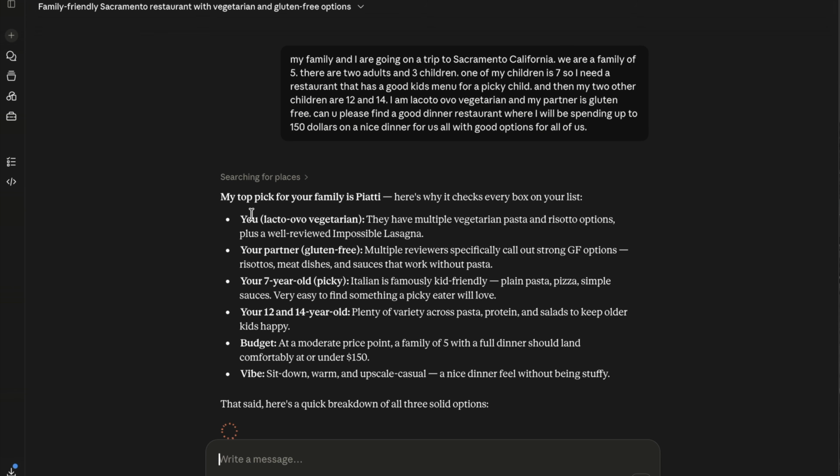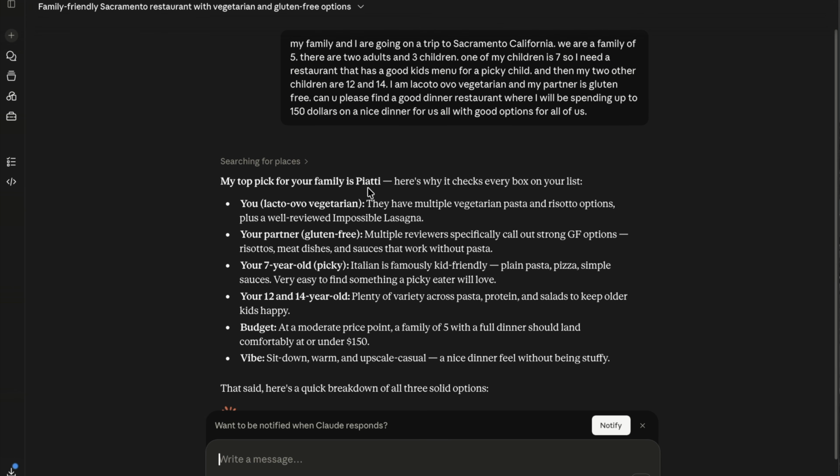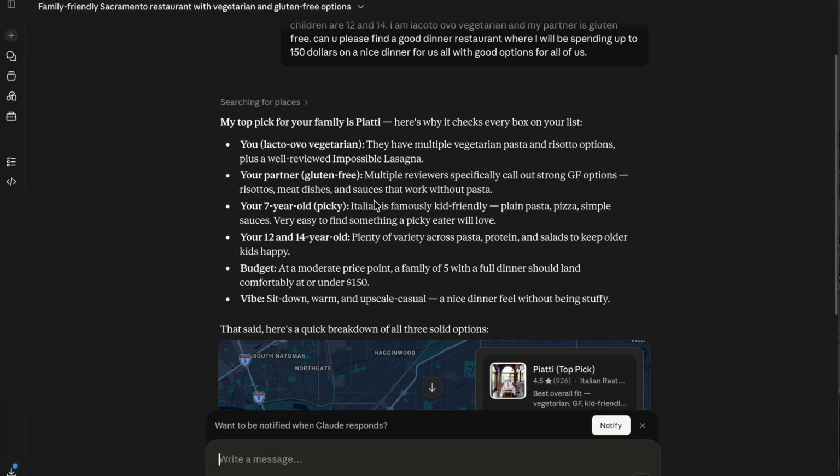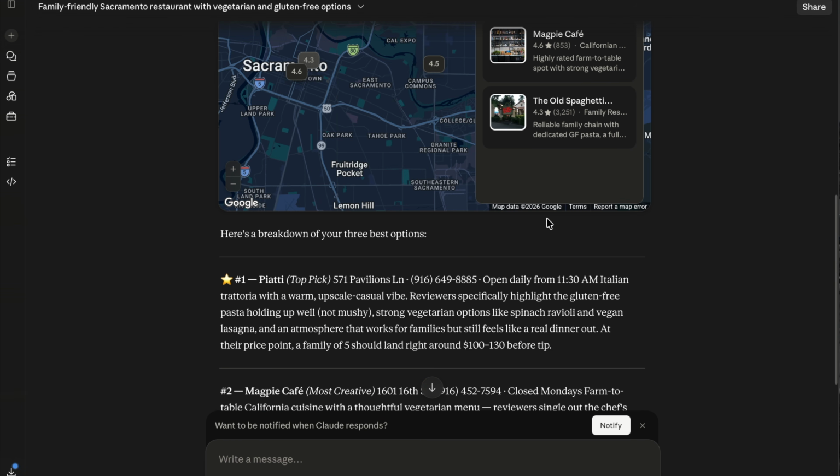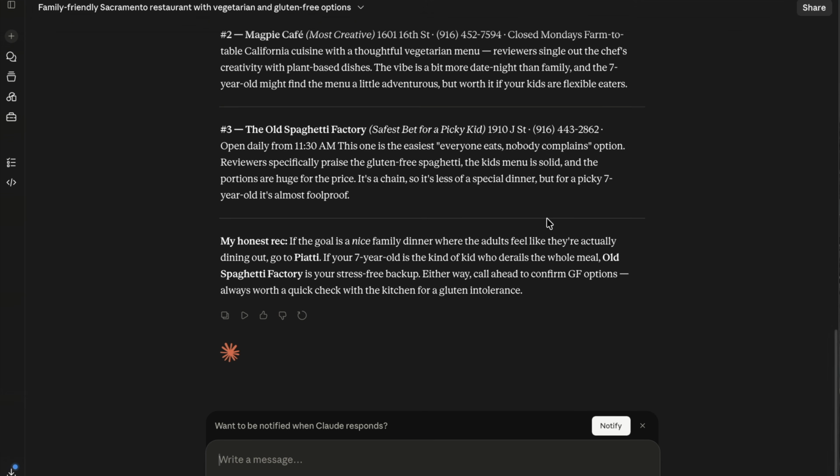So cool. Here it says, my top pick for your family is this restaurant, which has some good vegetarian options. It has some gluten-free options. There are some kids menu options and also a lot of variety, and it's a good budget. Great. I like the vibe. And there are a few different options here. And then I can further go in and explore.